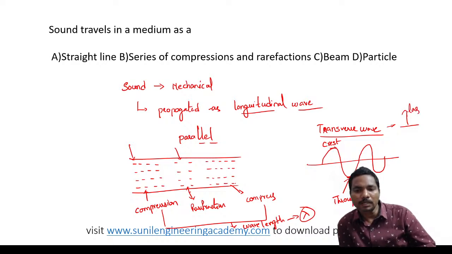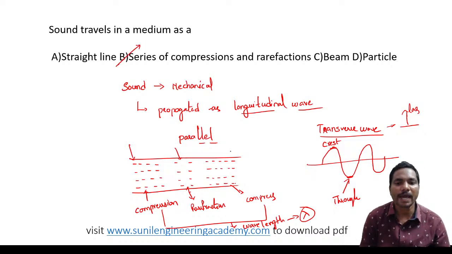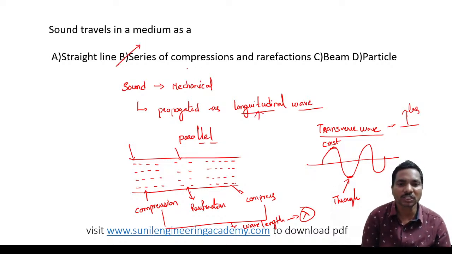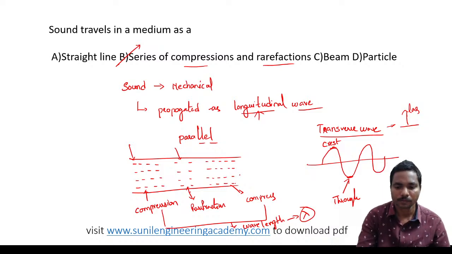Positive maximum is the crest, negative maximum is the trough. So sound waves in a medium propagate as longitudinal waves in which compressions and rarefactions are formed.